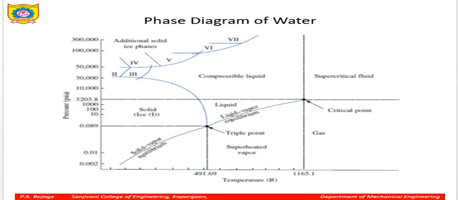Again, a phase diagram of water is shown here. You can see, as we have just discussed, this is the triple point, the solid phase ice, the liquid phase and the superheated phase. And supercritical fluids are above critical pressure. You can see this is the critical point. Above the critical point, if you go on increasing the pressure, the liquid will directly get converted into dry or superheated steam, as we also call it. That is called supercritical heating at supercritical pressures.